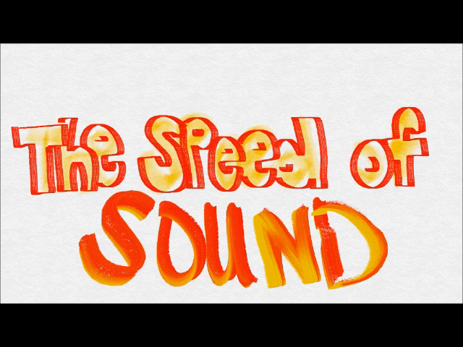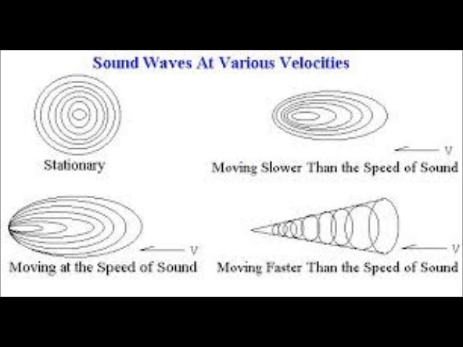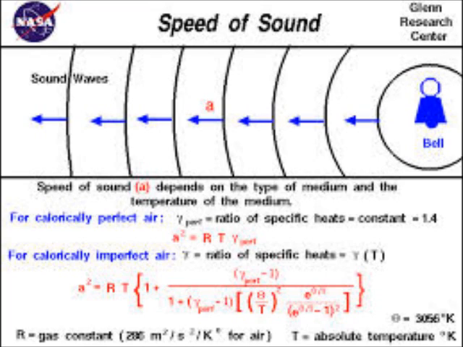The speed of sound. A sound wave is a pressure disturbance that travels through a medium by means of a particle-to-particle interaction. Since the speed of a wave is defined as the distance that a point on a wave, such as compression or rarefaction, travels per unit of time, it is often expressed in units of meters per second. The faster the sound wave travels, the more distance it will cover in the same period of time.